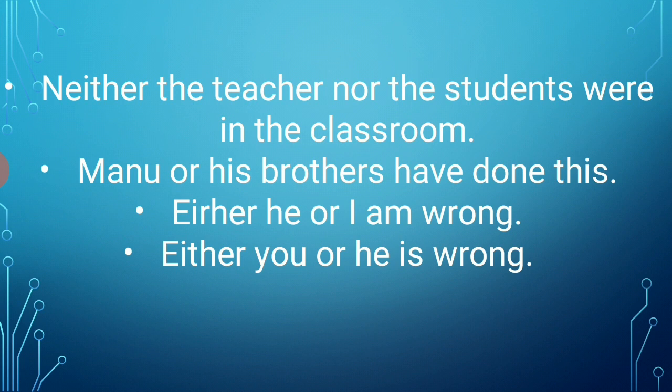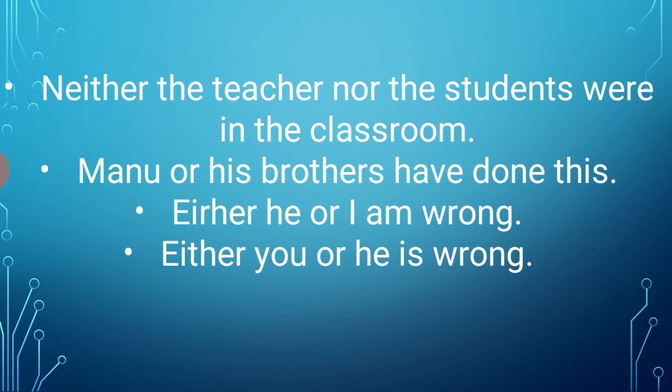So it is referring to two different persons. So therefore it agrees with the subject which is placed nearer. Alright, okay. Manu or his brothers have done this. Again, it is referring to two different subjects over here. One is singular, the other is plural, so of course it will go with the nearest one. So therefore over here again it is used which kind of a verb? Plural verb. Then either he or I am wrong, either you or he is wrong.